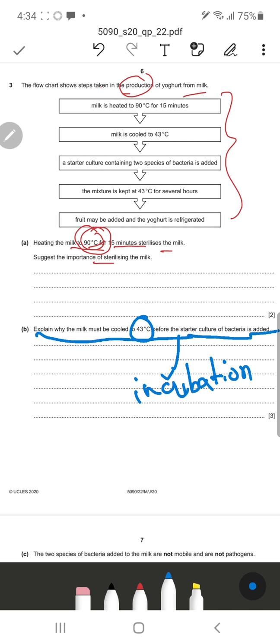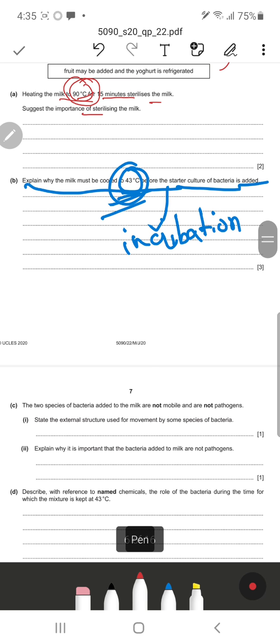This is because if the temperature remains very high, as you know, there are different types of enzymes present in the bacteria which are responsible for this entire production process. If the enzymes are not at their optimum temperature, they will get denatured. So we have to prevent this denaturation of the enzymes, and we need to maintain the optimum temperature of 43 degrees Celsius. As a result, the enzymes will not get denatured, bacteria won't get killed, and there will be a maximum yield of product. So that's it. Let's see the next question.